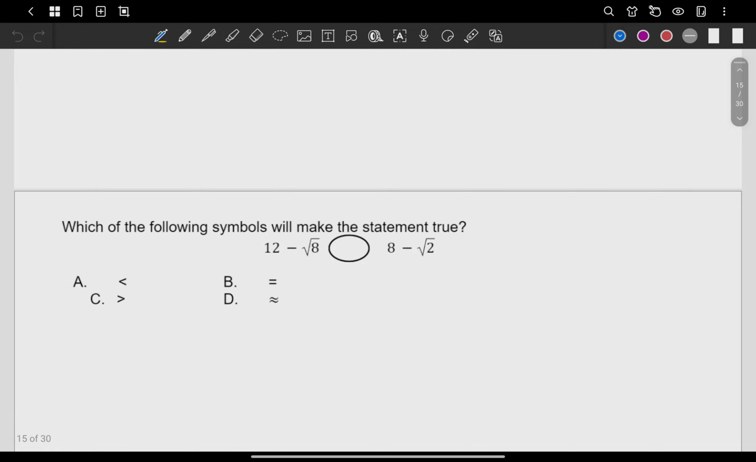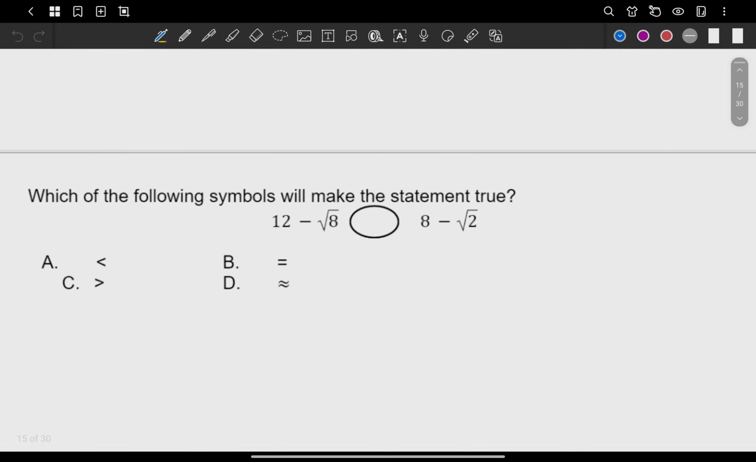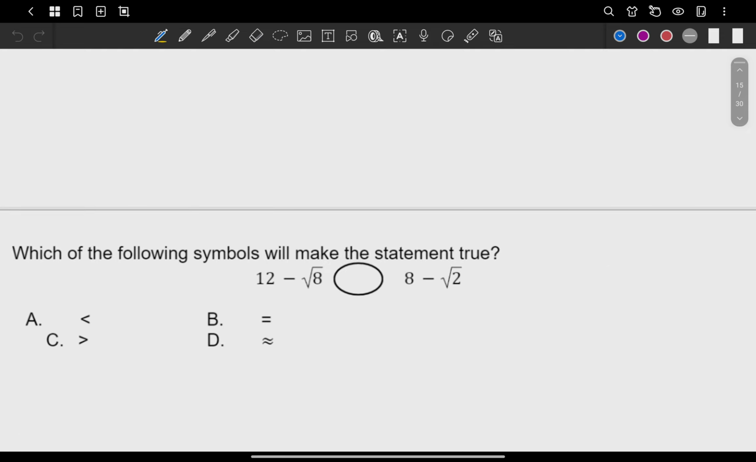Next, which of the following symbols will make the statement true? Again, let's use our analysis here. We will just do a first estimation. Let's list down our perfect square numbers again. What are our perfect square numbers? We have 1, 4, 9, 16. I'll stop with 16 already. Where did that come from again? What is 1 squared? It's 1. 2 squared, 4. 3 squared, 9. 4 squared, 16. Okay? I hope you can still recall that.